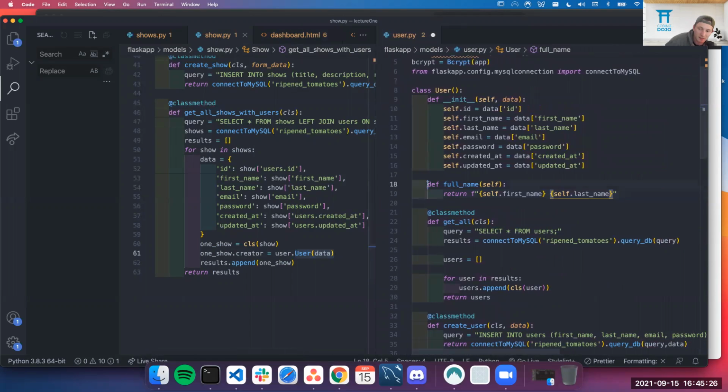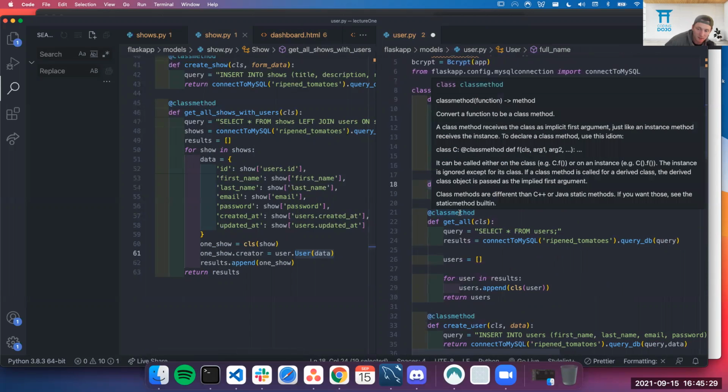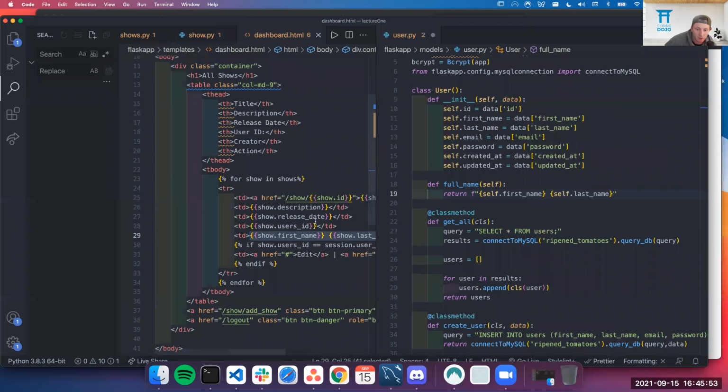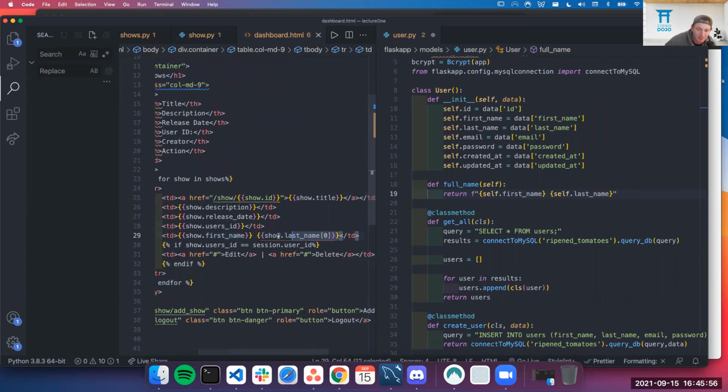So here I've got this def full_name. Now it's not a class method. It's not a static method. It's just a normal method, right, that is attached to my class. And all this method does is it returns an f-string: first name, space, last name. That's it. That's all it does. Well, if that's the case, instead of me having to do this throughout my entire application, what I can do is something like this.